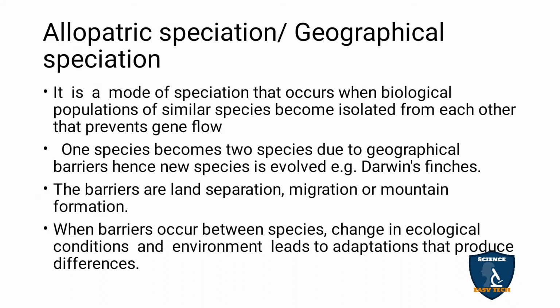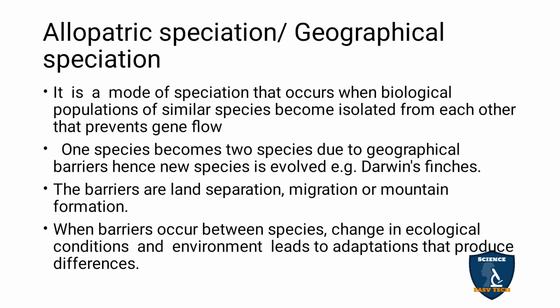Allopatric speciation, or geographical speciation, is a mode of speciation that occurs when biological populations of similar species become isolated from each other, which prevents gene flow. So allopatric speciation can prevent gene flow.